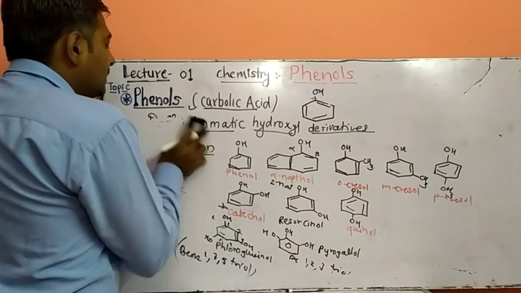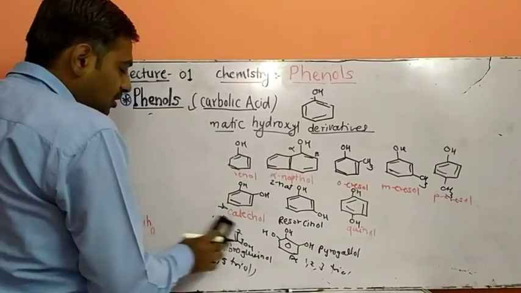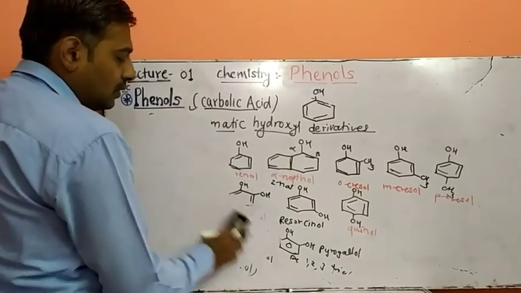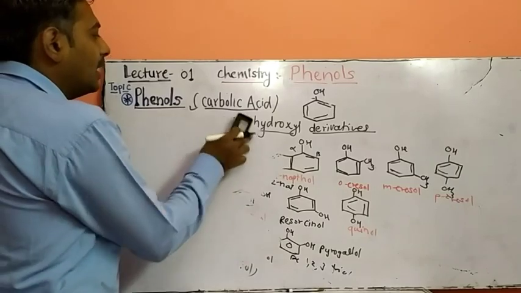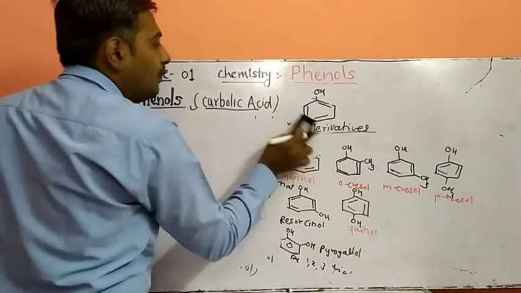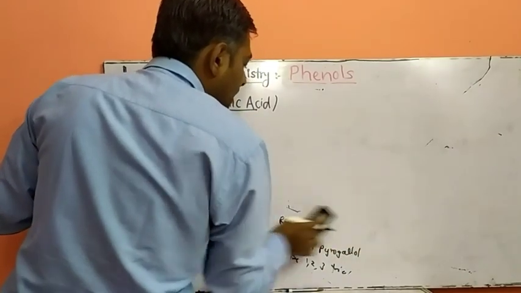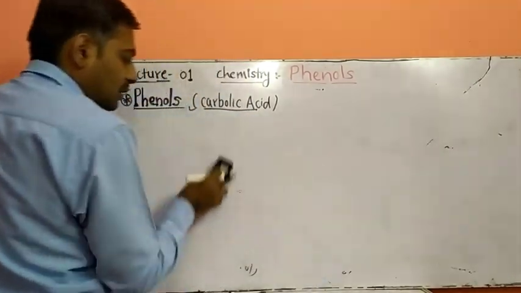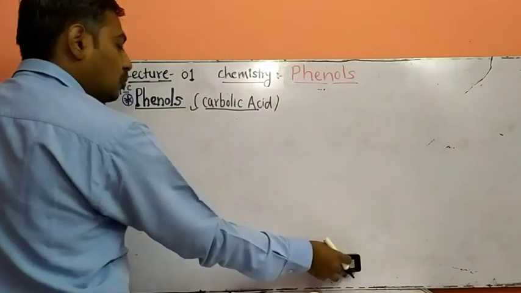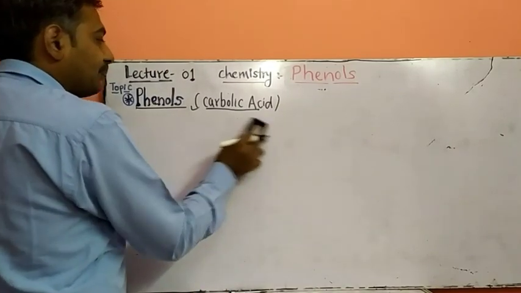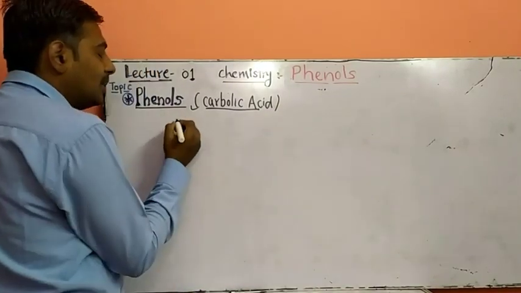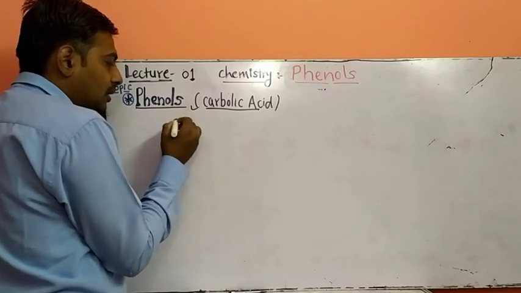After that, we will discuss methods of preparation of the aromatic compound phenol. There are different methods for the preparation of phenol.